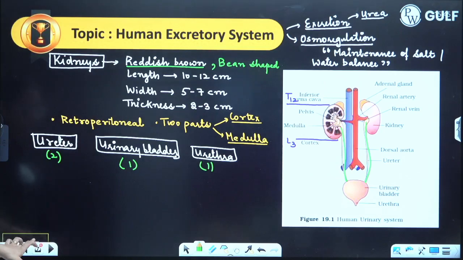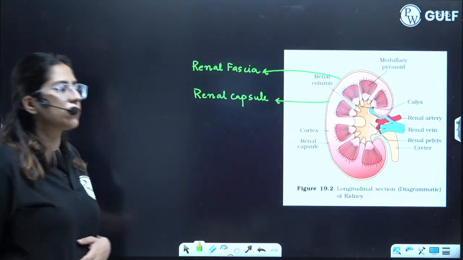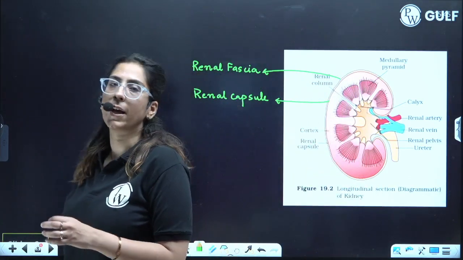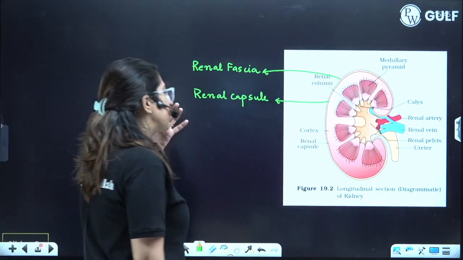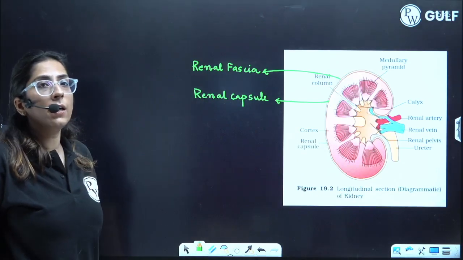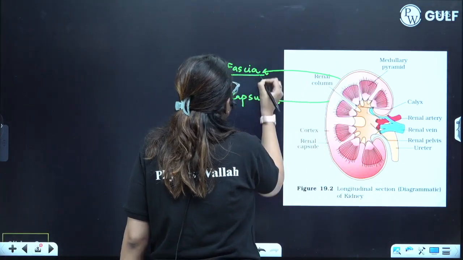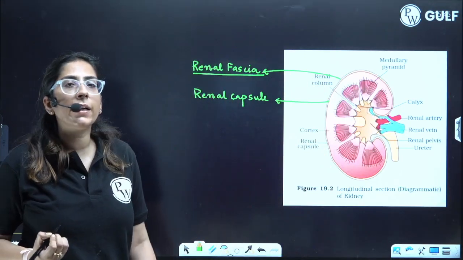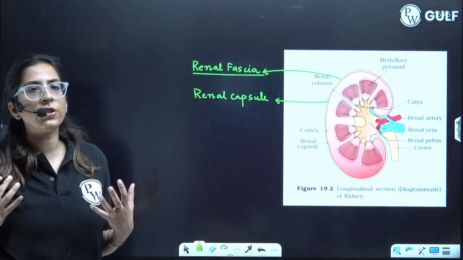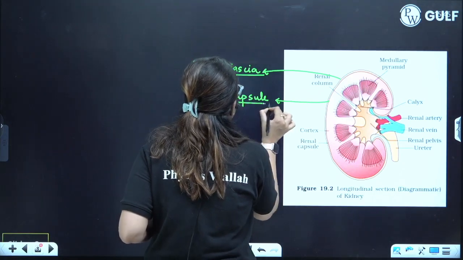Clear? Now let's go deep into the topic of the kidney. All the diagrams which you can see here are directly from your NCERT, so that you should not get confused regarding the diagram. Now here you can see the section of a kidney. This is the LS, longitudinal section, of the kidney. Here you'll see that there are two coverings present. The outermost covering is the renal fascia. Renal fascia is a connective tissue layer, and its function is protection. Now, the innermost layer is termed the renal capsule.